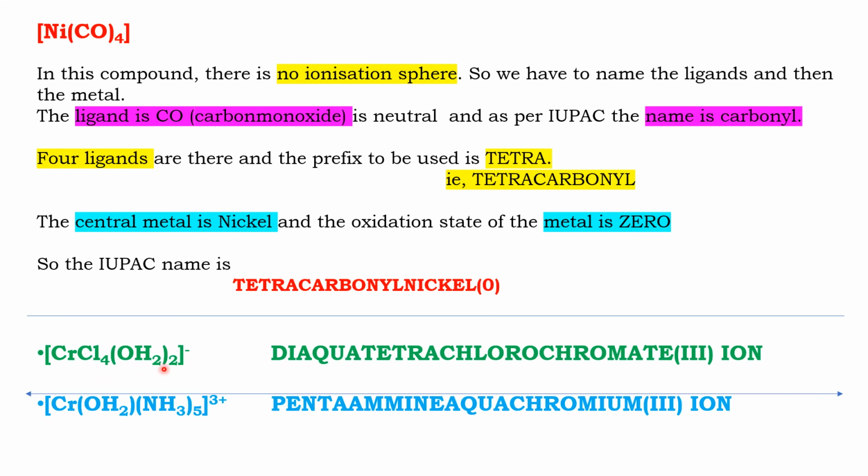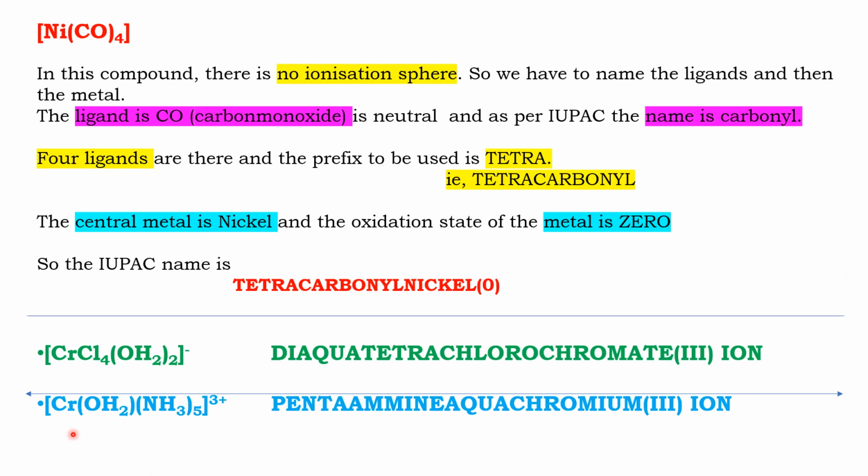So the name is diaqua. Why aqua first? Because of alphabetical order. So diaqua, then four chloro, tetrachloro. Chromate. Why chromate? Because the coordination sphere has a negative charge. Chromate(III), and this is an ion. So the name is diaquatetrachlorochromate(III) ion.